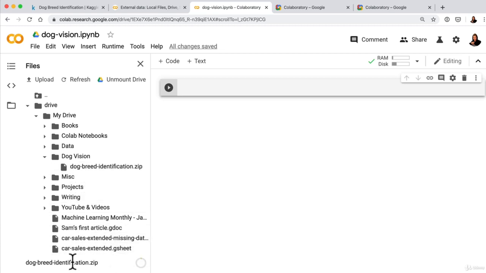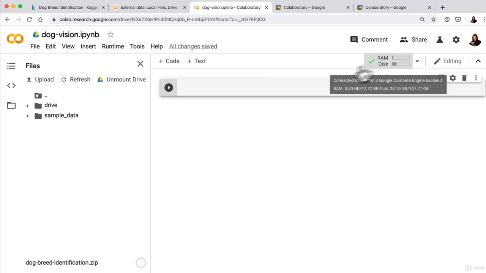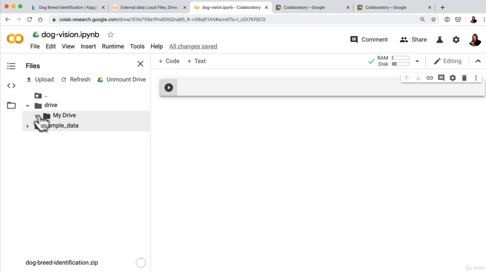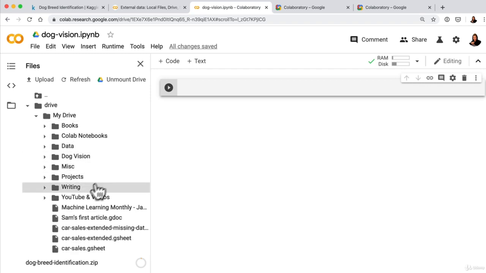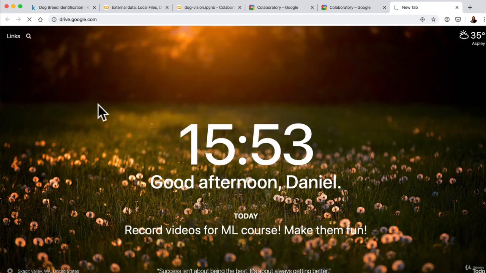You also get this one, which is actually uploading it to this runtime here. So if we did it this way, with this little progress bar, it's going to delete all of our data if our runtime disconnects. So remember, the correct way to upload, if we're using Google Drive, if we've mounted our drive, is to go here, right-click upload, or you could also do it through drive.google.com.